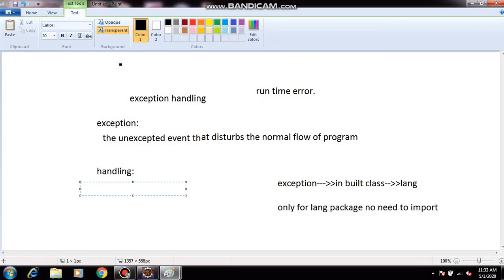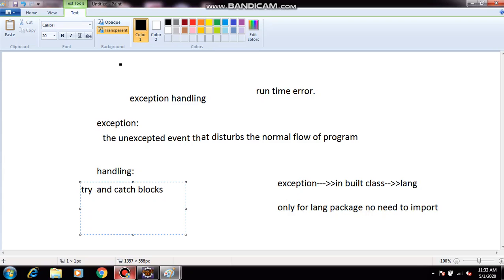If you want to handle these exceptions, we have to use the try and catch blocks. Which blocks do we have to use? Try and catch blocks.